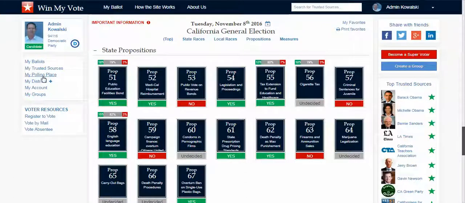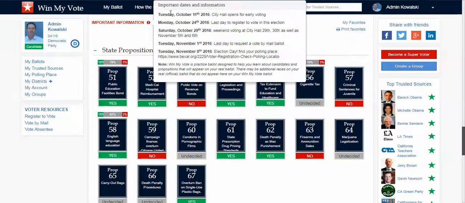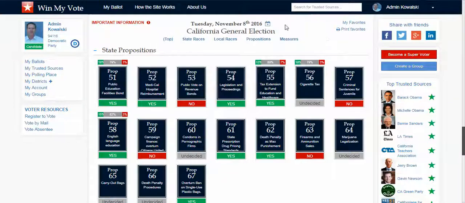You can find your polling place. You can reference important dates and information moving towards an election, the when and where early voting starts. You can also add this to any one of your online calendars and get reminders. You can print it out. You can share on social media. You can even become a group yourself and do some stuff there. But hopefully that makes sense.